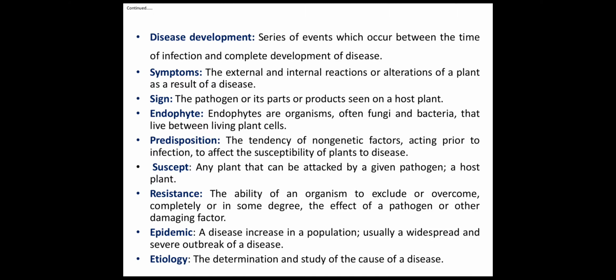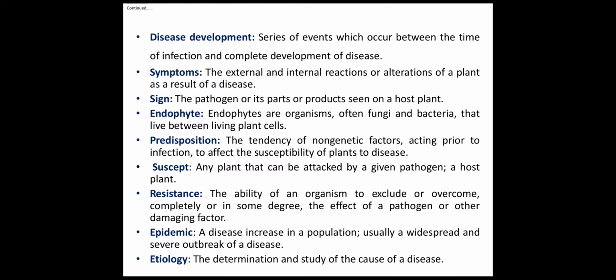These are the events, this series of events which occur from infection to complete development of disease. When infection starts and the plant shows symptoms or other signs that we can say the plant is diseased, at that time the disease cycle is completed.